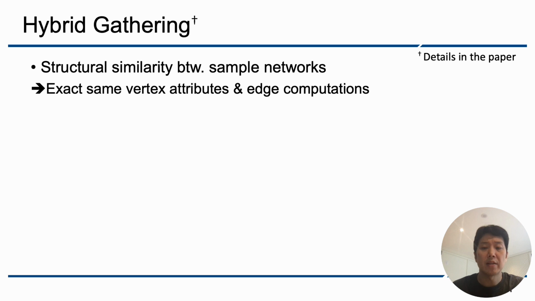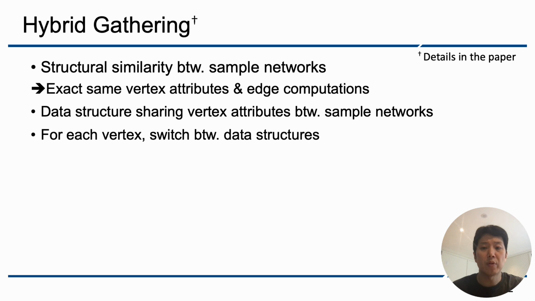Let me briefly explain the hybrid gathering component. Because of the structural similarity of sample networks, many of them have the exact same vertex attributes, and for such cases, we perform the exact same edge computations redundantly. To reduce the memory overhead and redundant computations, we design a bitmap-based data structure that enables sharing attributes between sample networks. This saves memory, storage, and redundant computations.